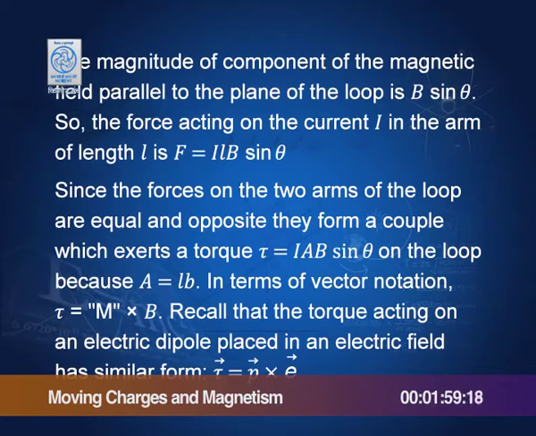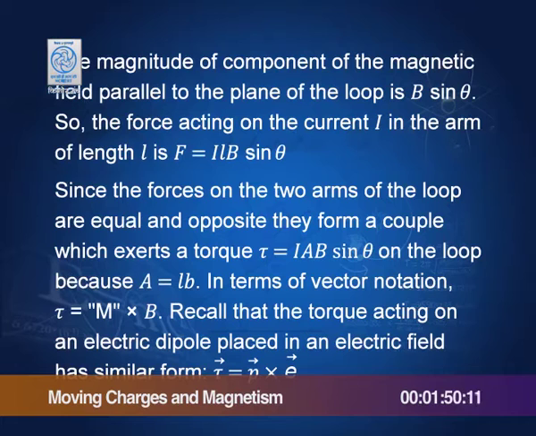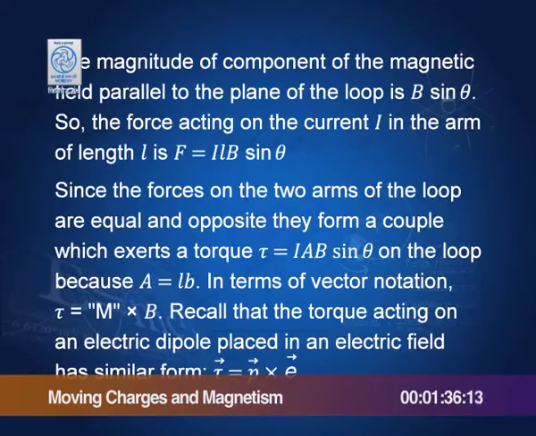Remember that an electric dipole in an electric field experiences a torque which tends to rotate it, that is equal to p, the electric dipole moment of the dipole, into E. So, the torque on an electric dipole in an electric field is p cross E. p is the dipole moment of the dipole, and E is the electric field.